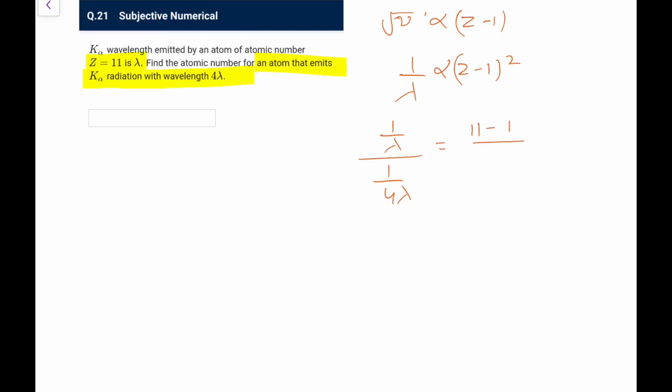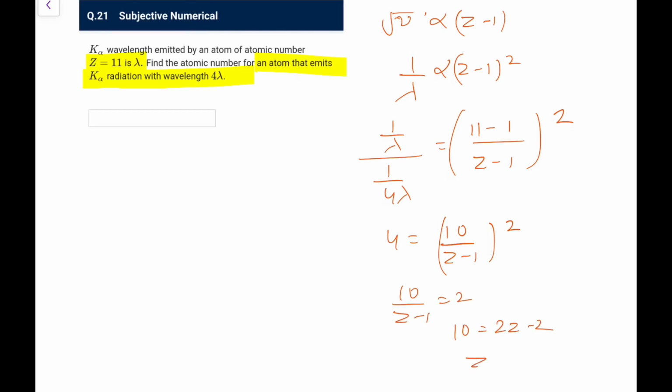So what we have, root nu is proportional to Z minus 1. So I can say 1 upon lambda would be proportional to Z minus 1 whole square. So for the first one it is 1 by lambda, for the second one it is 1 upon 4 lambda. The first one Z is 11, so 11 minus 1, and the second is Z minus 1 whole square. So the 4 we get is equal to 10 upon Z minus 1 whole square. So 10 upon Z minus 1 is equal to 2, so 10 is equal to 2Z minus 2, so Z is equal to 6. So Z is equal to 6 is the answer here.